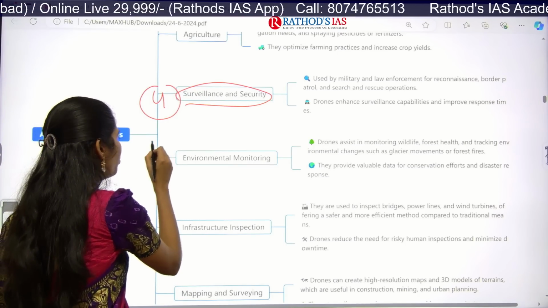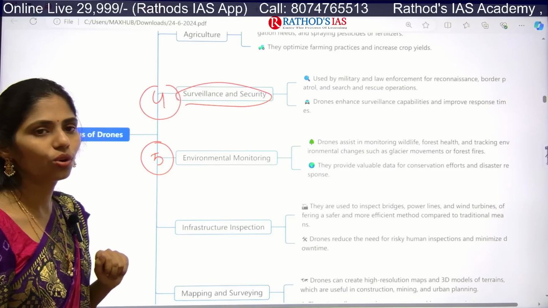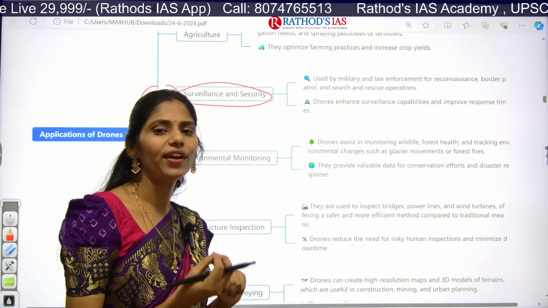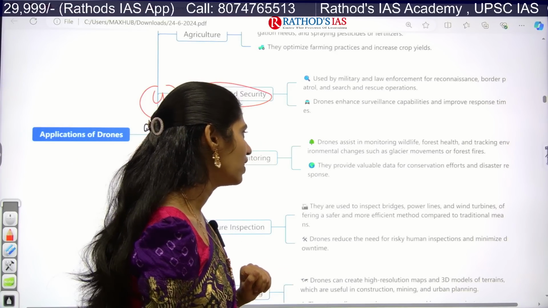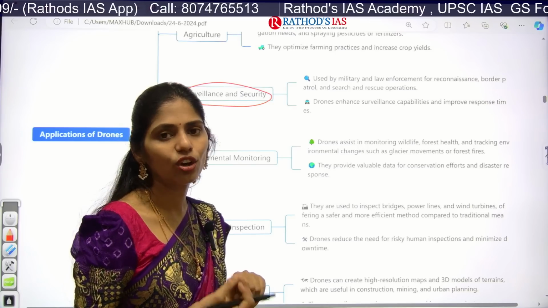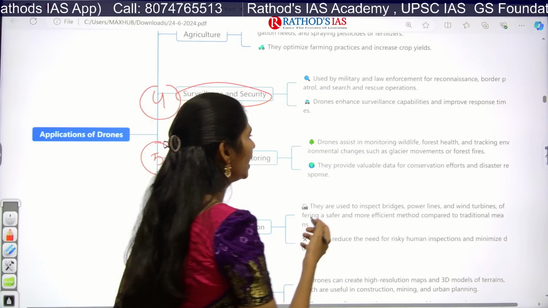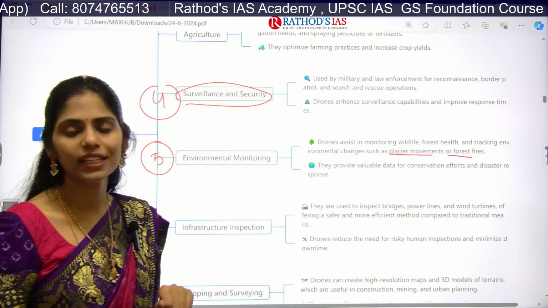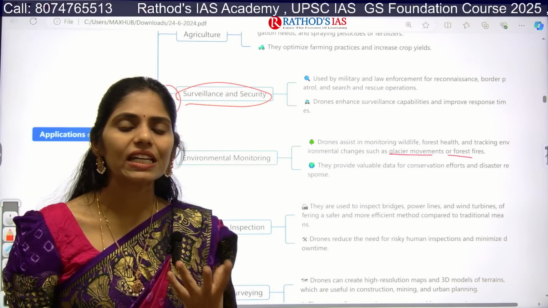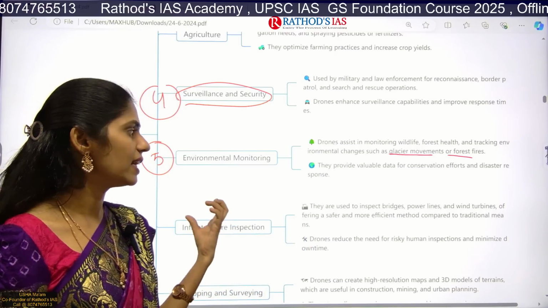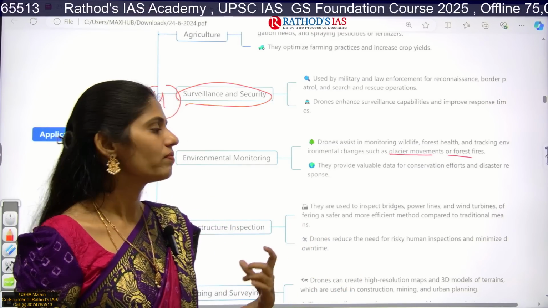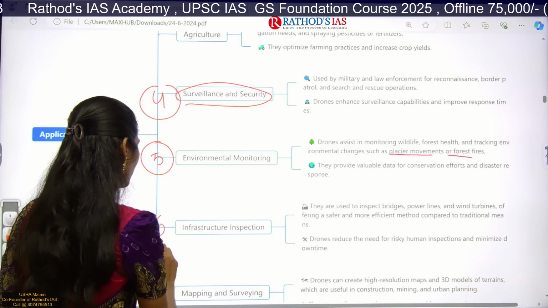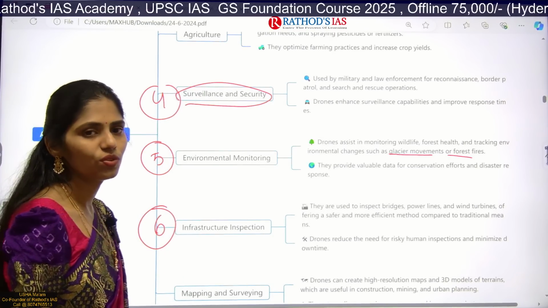And next one is monitoring of the environment. Drones are very helpful in monitoring wildlife as well as forest health, and tracking environmental changes like glacier movements, forest fires, etc. So based on the data given by the drones, we can take conservation efforts and disaster response on time. And next one is infrastructure inspection. Also, we can use drones.